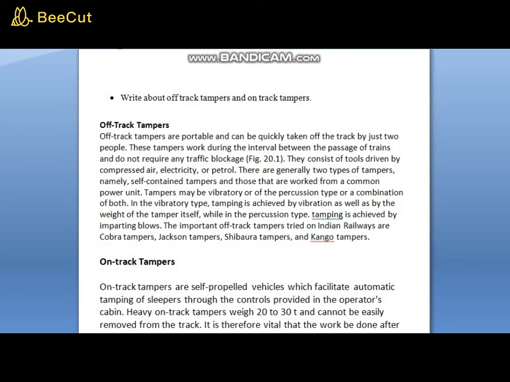In the vibratory type, tamping is achieved by vibration as well as by the weight of the hammer itself, while in the friction type, tamping is achieved by imparting blows. The important off-track tampers tried on Indian Railways are Cobra tamper, Jackson tampers, Seaboura tampers and Kango tampers.